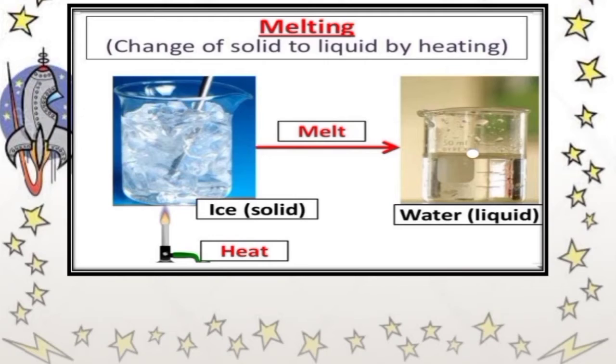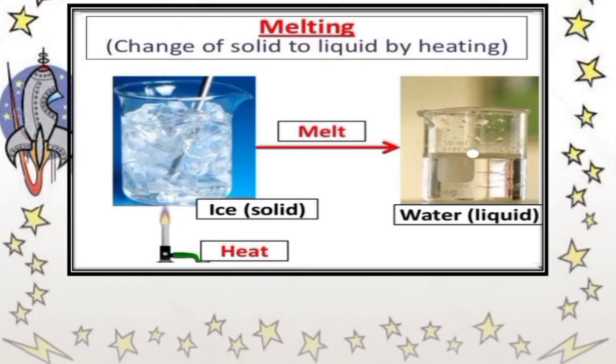As we keep heating, the ice cubes gradually become smaller and smaller and turn into water. This change of state is referred to as melting, and it is a change of state from solid to liquid.